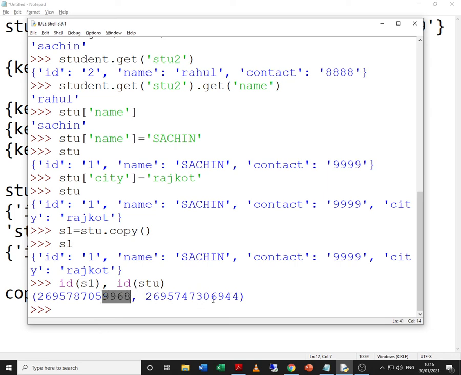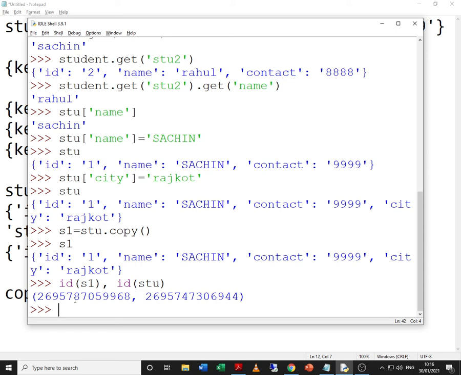Just like in list, when we are using the copy method, the IDs are different. That means when we create one more dictionary, duplicate dictionary with the help of copy method, the IDs are also different.